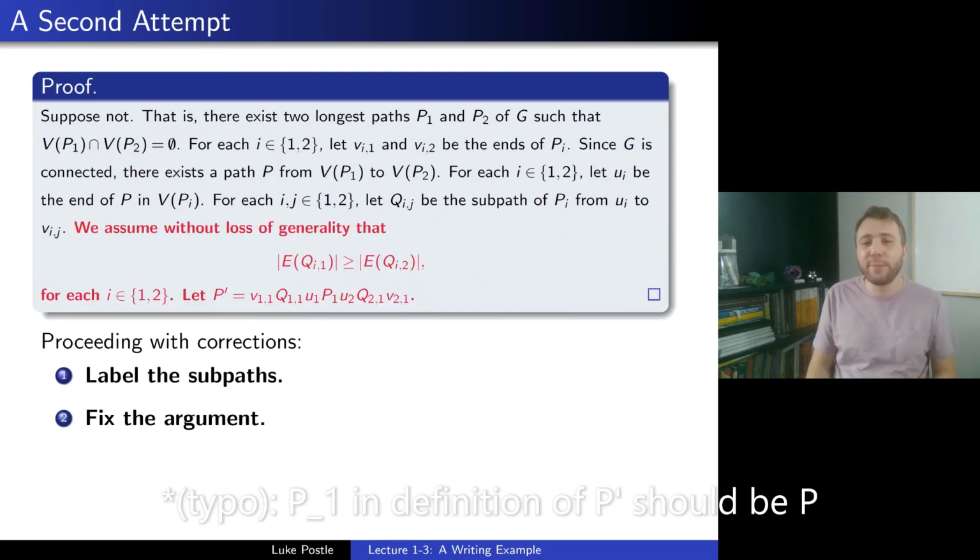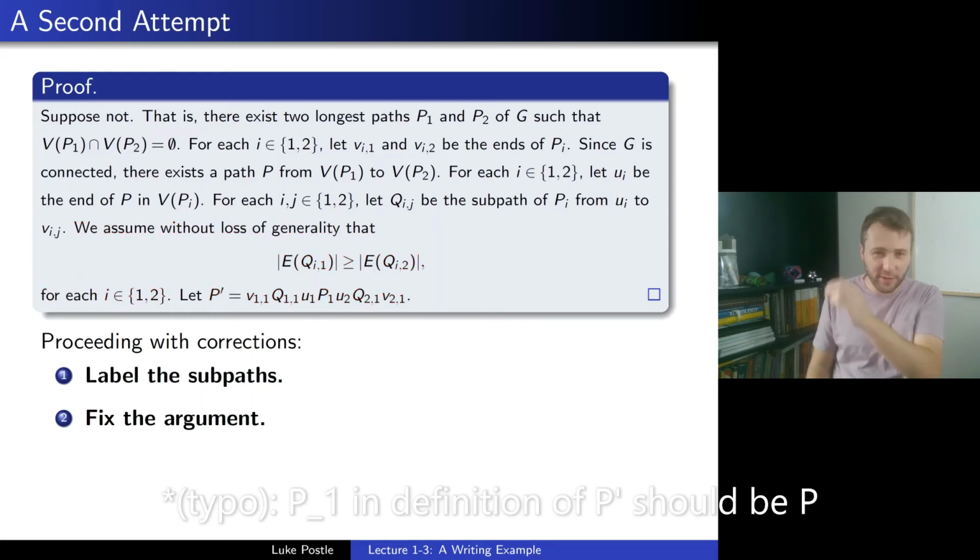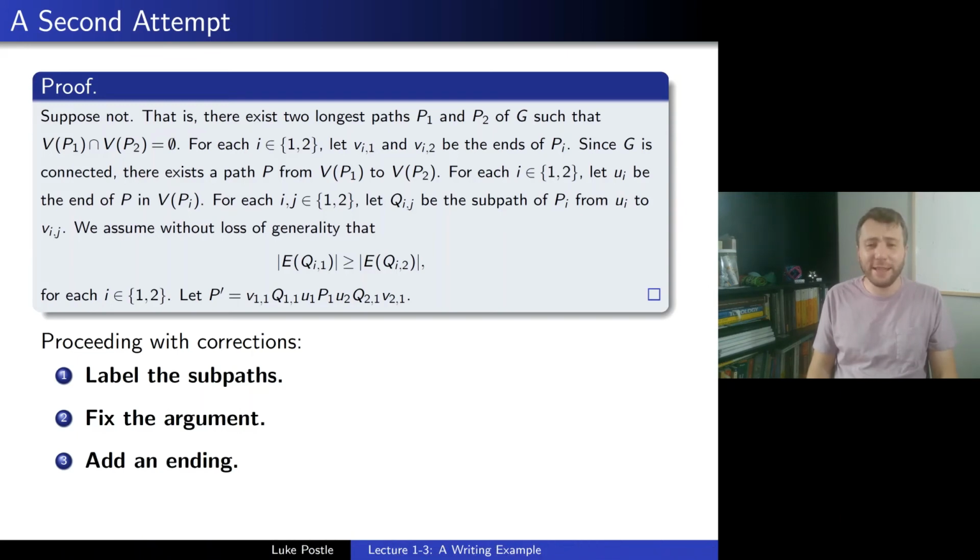It's just let P prime go from V11 down Q11 through U1 through P1, that should be P, through to U2 up Q21 and then to V21. And so that's the definition of the path, sorry for the typo. And then we add an ending.